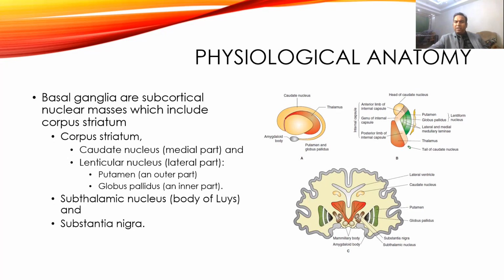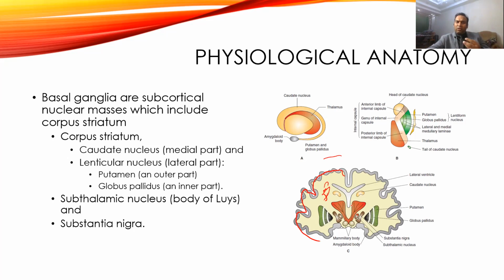So if you look at the structure of the cerebrum, grey matter is usually outside. This is the gray matter which is present at the surface, and inside it will be complete white matter. So nuclear masses are the portions of the gray matter which are embedded within the white matter. These are also called subcortical masses, so they are below the cortex. Normally in the cerebrum, gray matter is only present in the cortex.